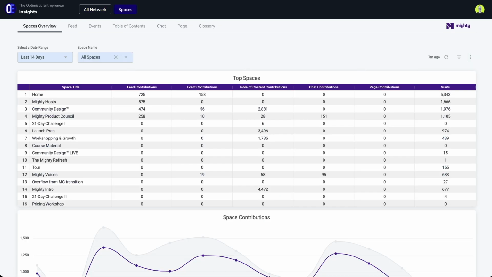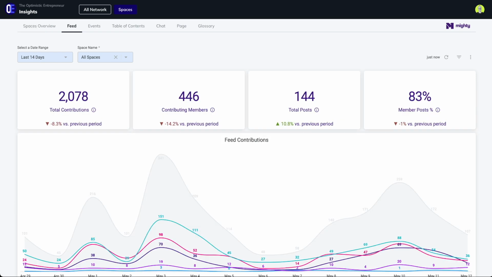Now let's shift to Mighty Insights for individual spaces. Here's the spaces overview with a table to view all of your top spaces, as well as space contribution trends by feature. Now, as I mentioned earlier, spaces are made up of native features. Each native feature, even the ones you may not have enabled in that space, has a dashboard.